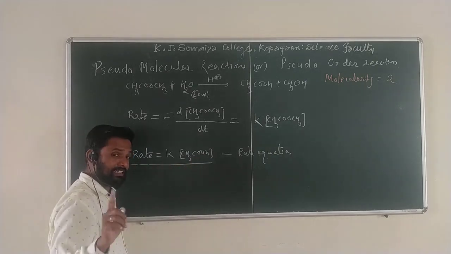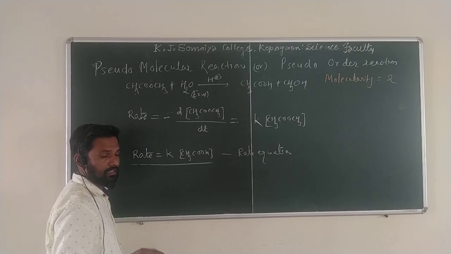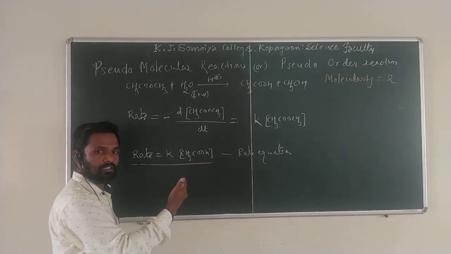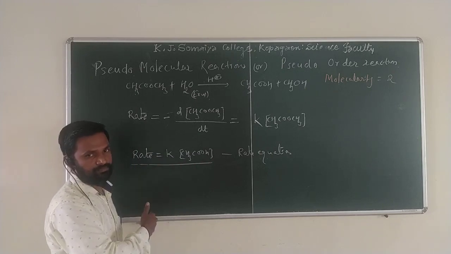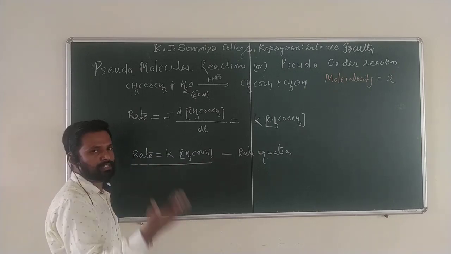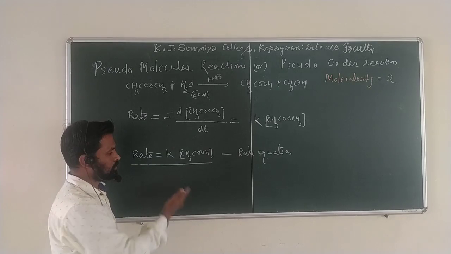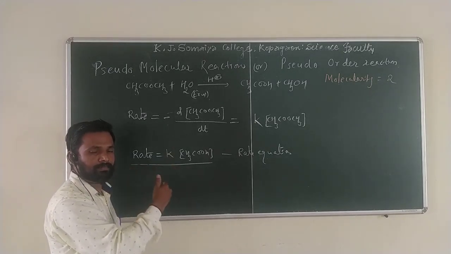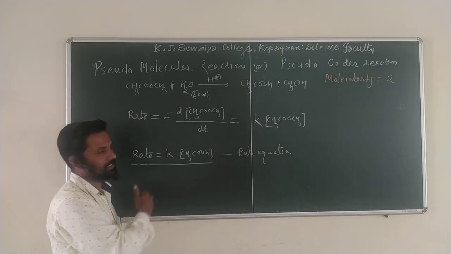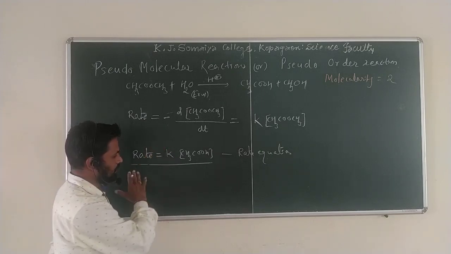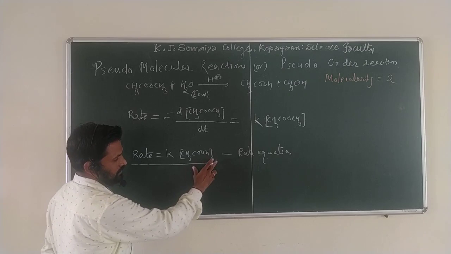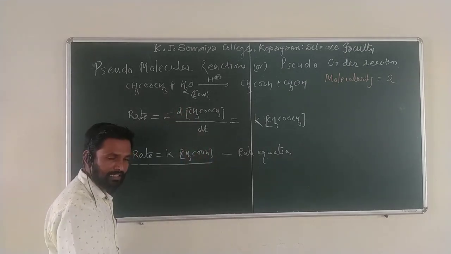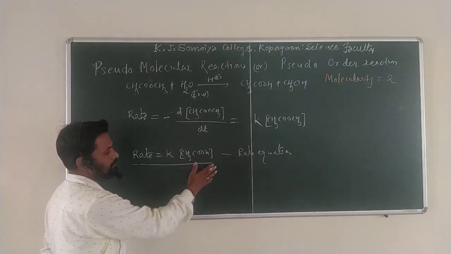I hope you clearly understand. You are getting my point. If you do not understand how I am writing the rate equation, go through the previous lectures I uploaded on the YouTube channel. Those students who are new to this lecture, go back and watch the previous lectures on order of reaction: how the rate equation can be written and what concentrations are to be considered in the rate equations. Concentrations in excess quantity and catalyst concentrations are not taken in the rate equation.